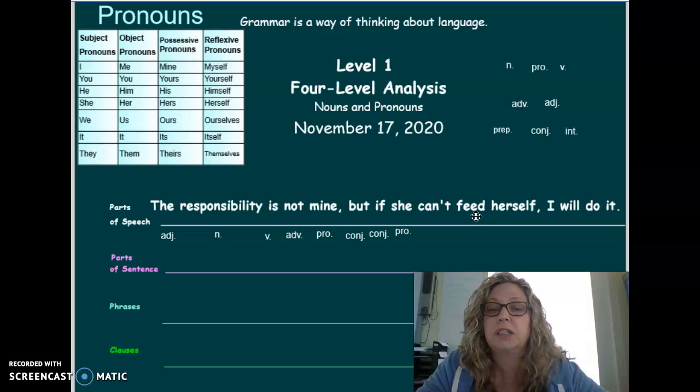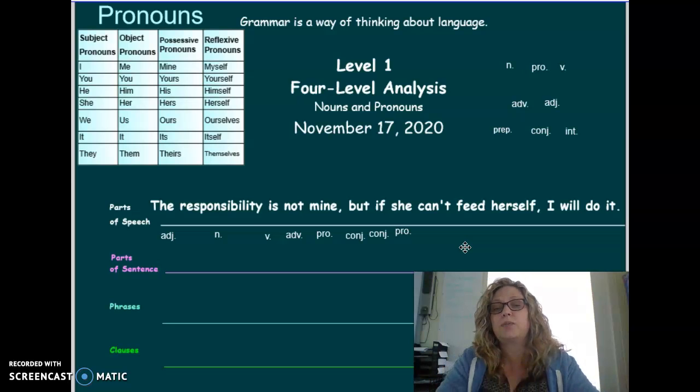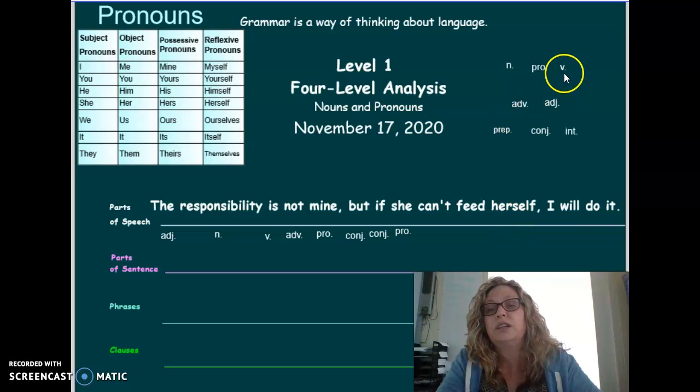Feed. Can't feed herself. Is feed a noun? Is it a person? Is it a place? Is it a thing? No, none of those things. And it's not a pronoun. Feed is something you do. So we know that that's something else. You may already know that's a verb.